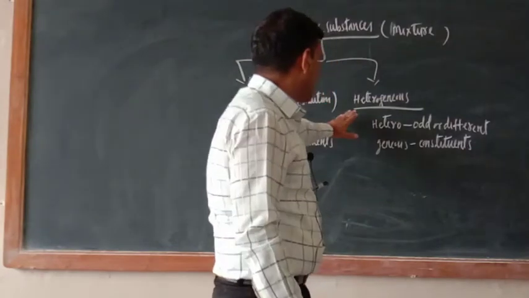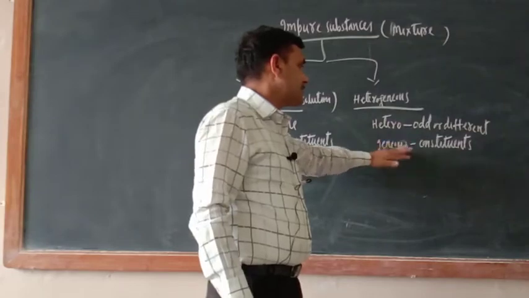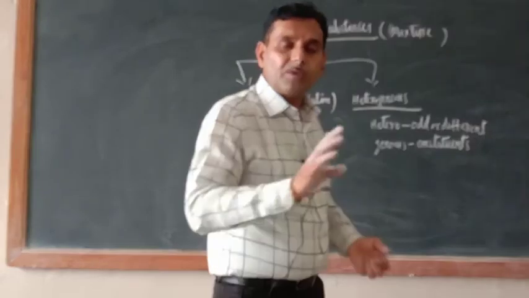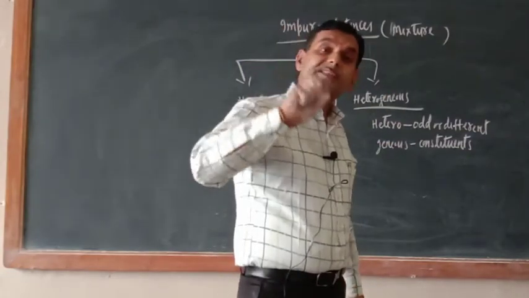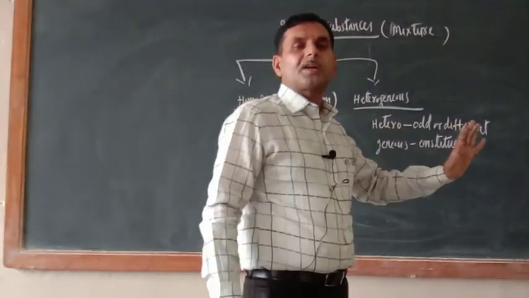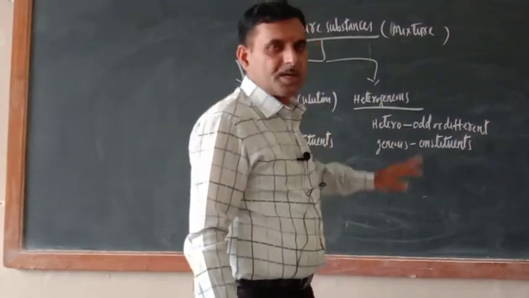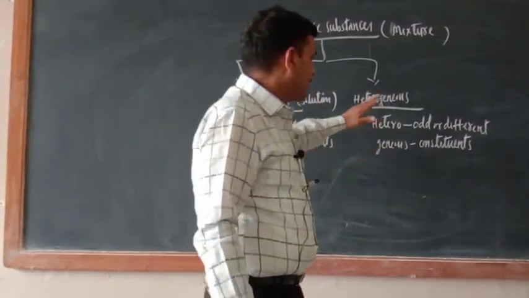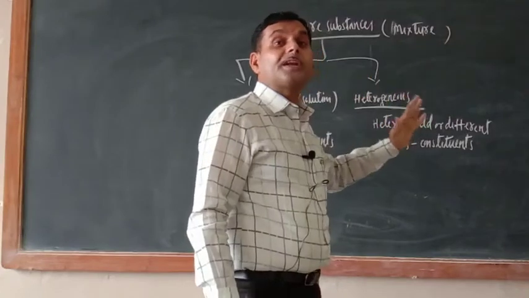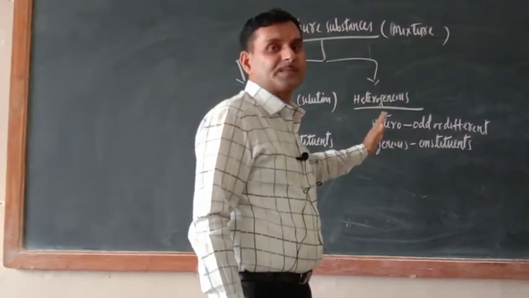What about here? Heterogeneous. Hetero means odd or different. Genus means constituent. Here constituents are not uniformly distributed. In some place one particular constituent is more, in another place another constituent is more. So try to understand, here separation of boundary is present.